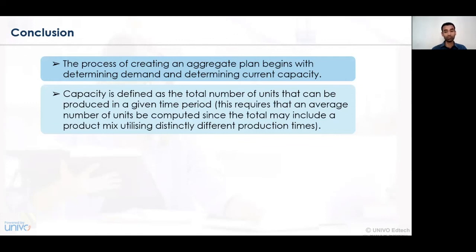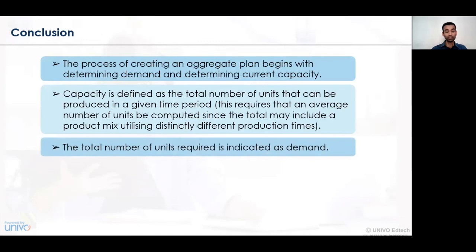So since the computation of the total value is being undertaken, the production time needs to be reduced. It needs to be seen that the machine is not remaining idle and all the factors of production are being essentially utilized. The total number of units required is indicated as demand. So when there is a demand for a certain product in the market, simultaneously it should be seen that the demand is accomplished, and accordingly the sales targets should be met